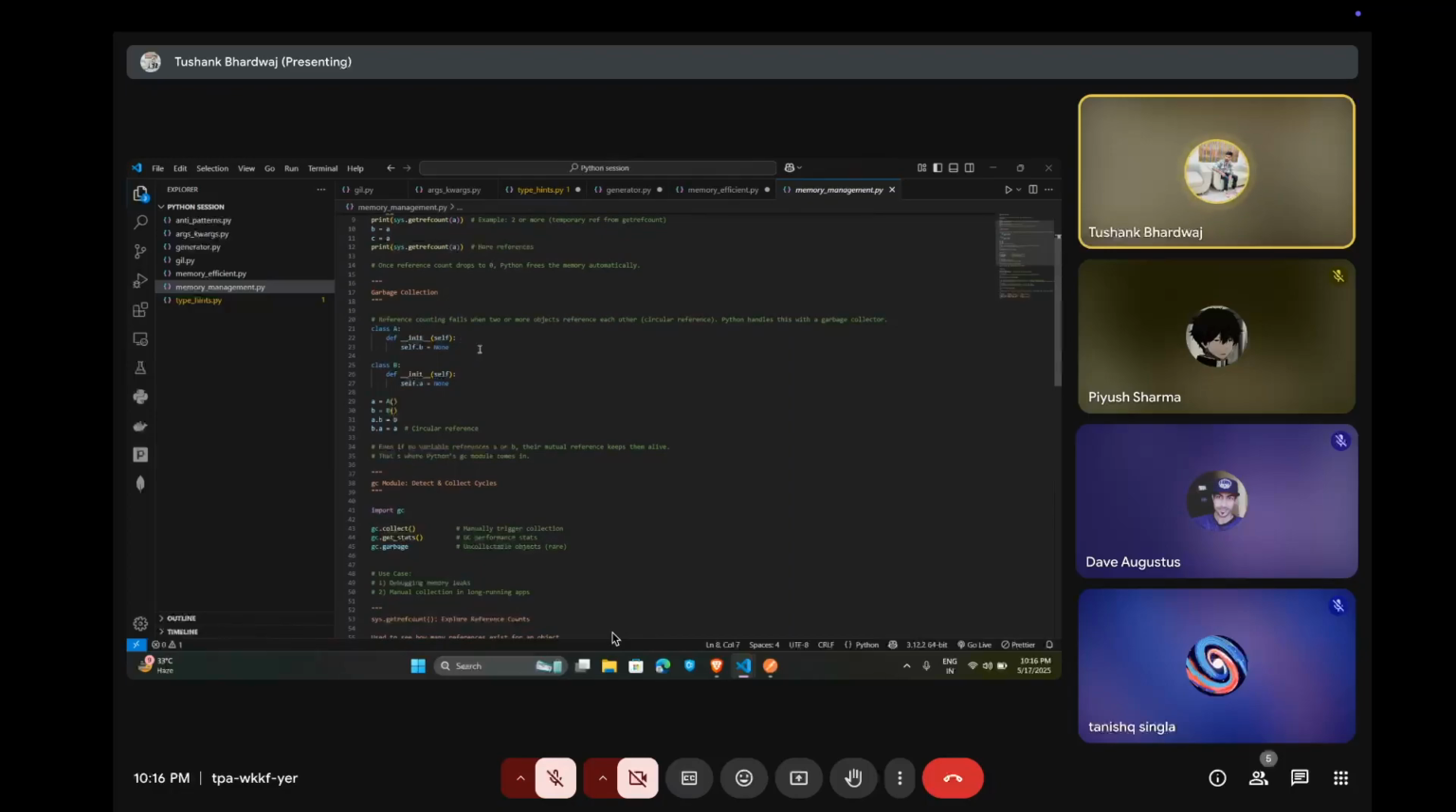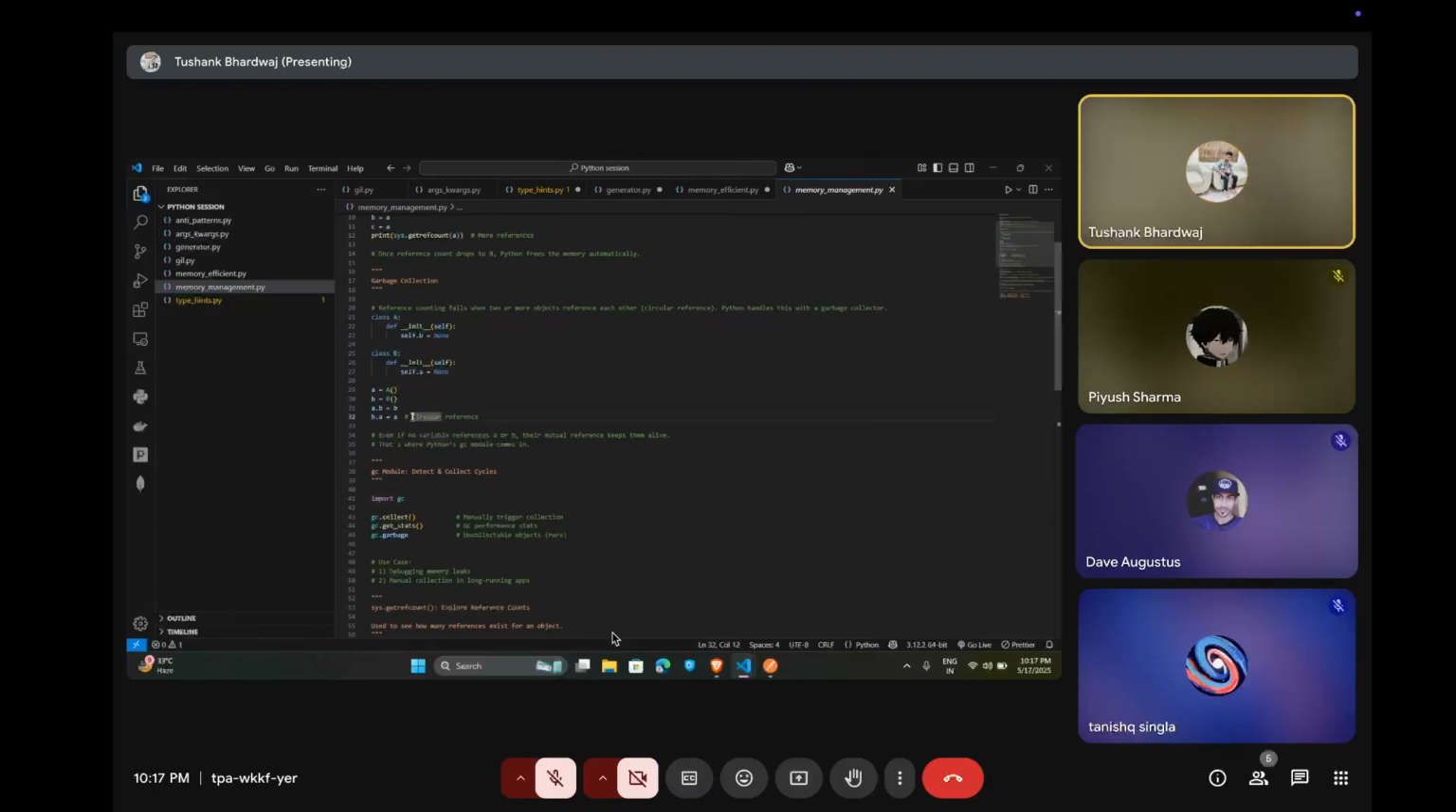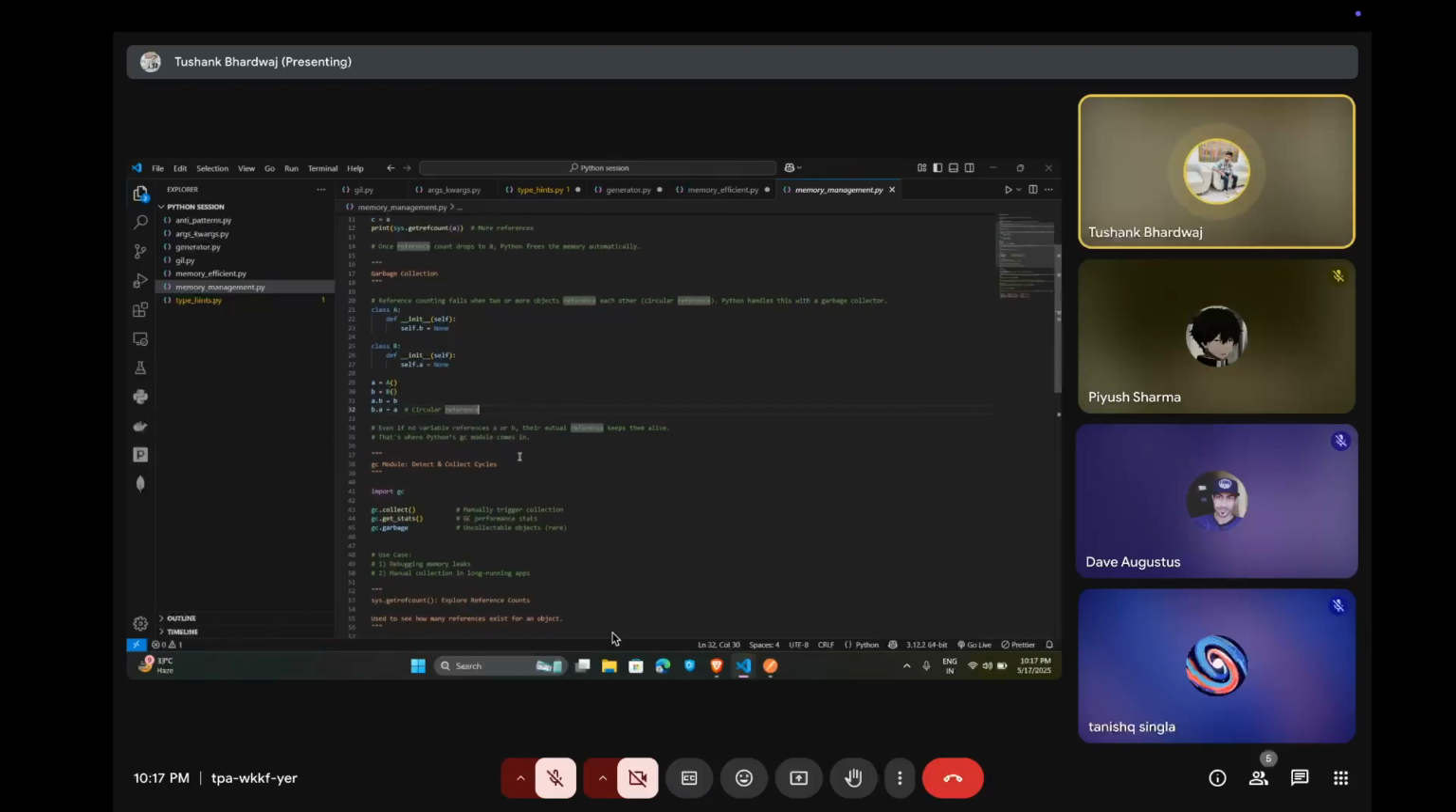Reference counting fails when two or more objects reference each other, like in a circular reference. Python handles this with the garbage collector. Here, a.b equals b and b.a equals a. It is called a circular reference. Even if no variable references a or b, their mutual reference keeps them alive. That is when the Python gc module comes in.